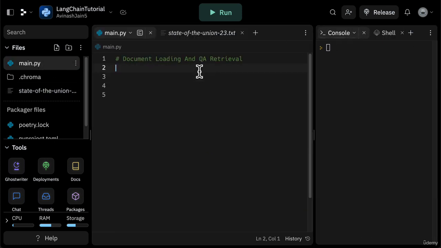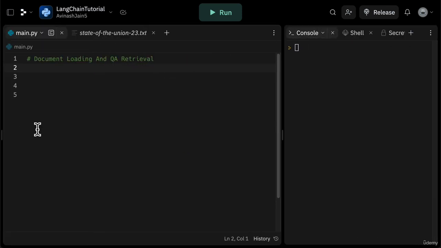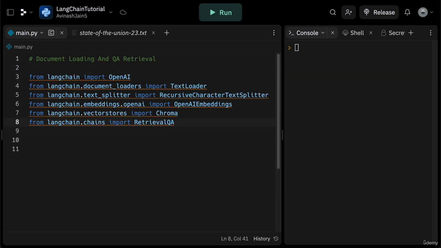And now in my main.py file, we're ready to get started with this file. So first things first is going to be a series of imports. And while I could write each one line by line, I'm going to save myself some time and copy and paste all of them. So let's go through each one real quick. From langchain, import OpenAI. We've seen this. This imports our OpenAI LLM. Document loaders, import TextLoader. And then from text splitter, import RecursiveCharacterTextSplitter. These two will be used to take our document, load it in, and then split it into chunks.